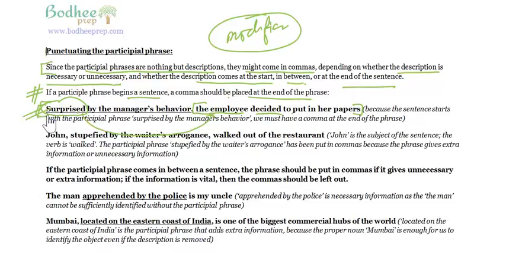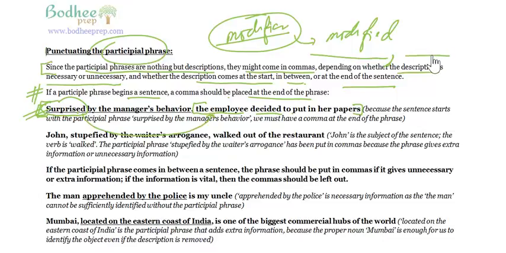So this participle phrase is modifying the noun the employee, and every modifier, please understand this because I'm just digressing from the main topic here, must have a modified. And therefore, when you start your sentence with a modifier, that is a participle phrase, you have to ensure that after the comma you have the thing that is getting modified. The way we had: devastated by her GMAT score, someone committed suicide. So, who is that someone? The one who is devastated by the GMAT score. So, the modifier starts the sentence, and immediately after the comma you must have the right thing.